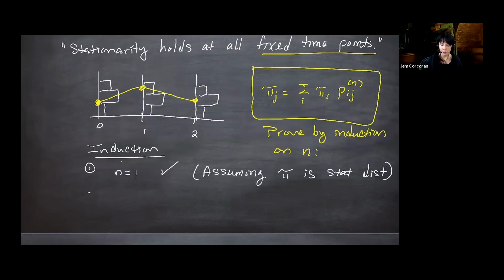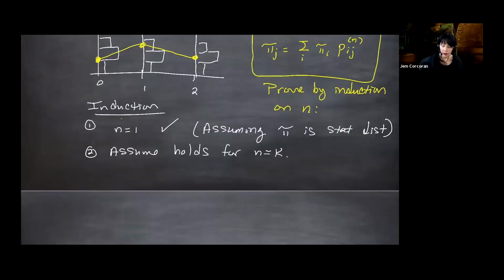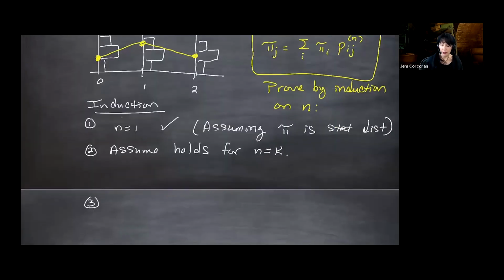Then I'm going to assume that it holds for n equals k. I would write the thing in the yellow box, but with k for that exponent. And then finally, we want to show that it holds for n equals k plus 1.